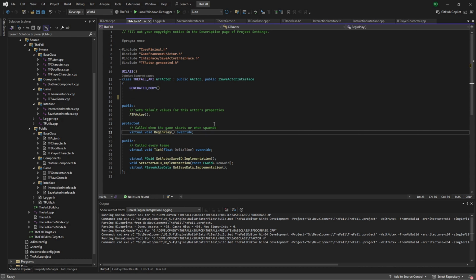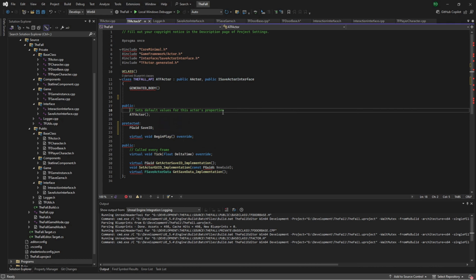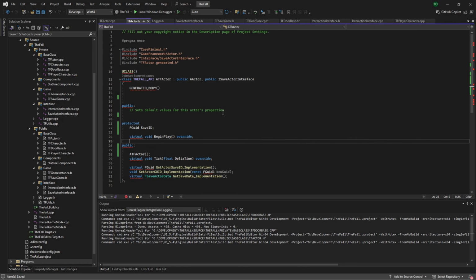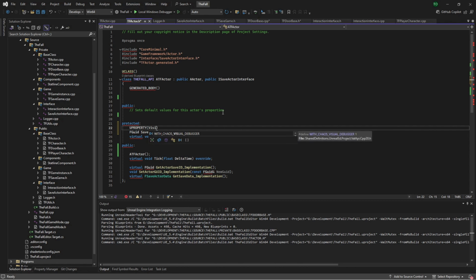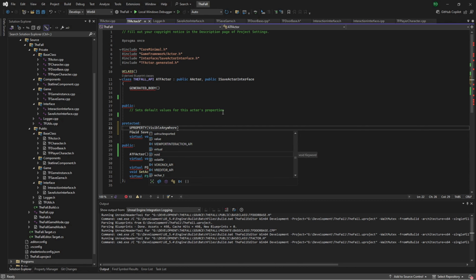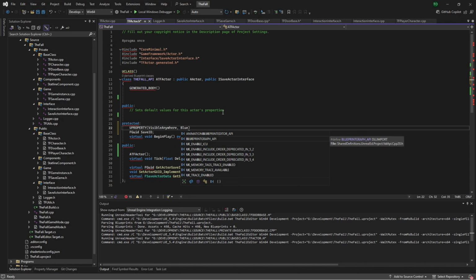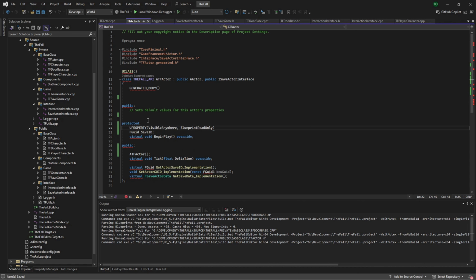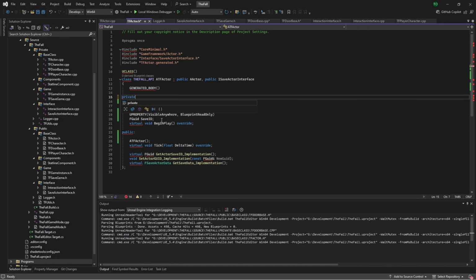So this is why, again, I like to go through and have things properly laid out. Let's get these cleaned up. Get rid of these comments, just because it makes things work. New property visible anywhere, and apparently I didn't wait for this to finish loading. Blueprint read only. We don't need this, and I want to put a private tag up here.